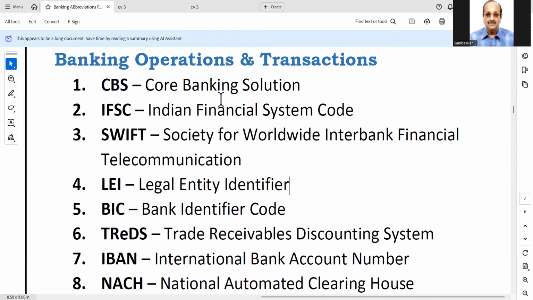Here, many things you will know. Core banking solution, you know, IFSC, you know. SWIFT is used in the case of international transactions for giving code and all that.